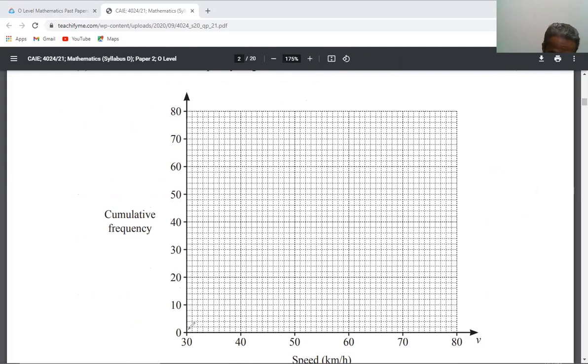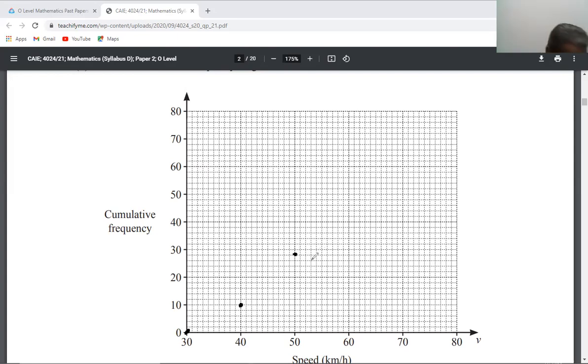Then at 40, you will mark 10 above 40. And then at 50, 28. This is 20 and this is 30, so this is 28.